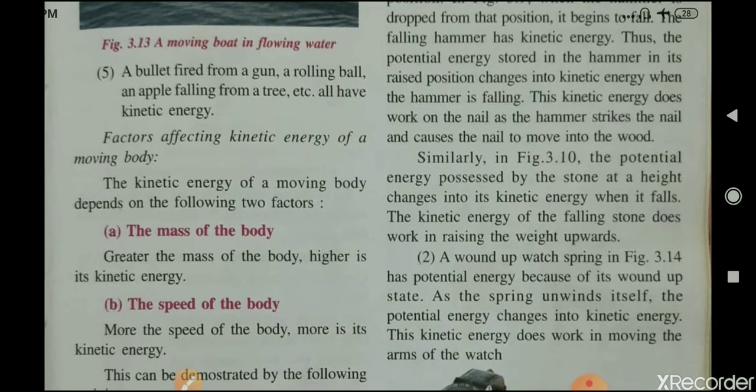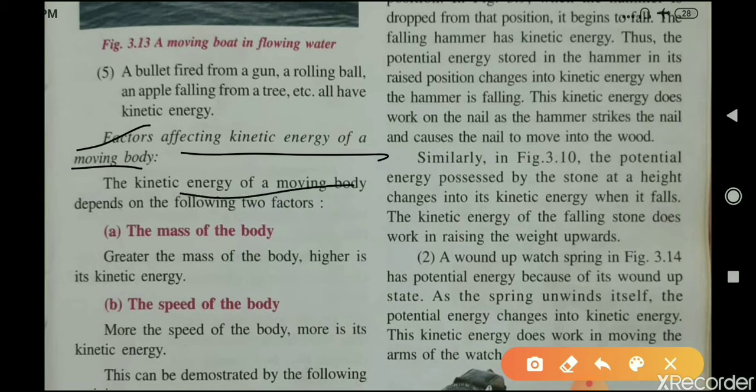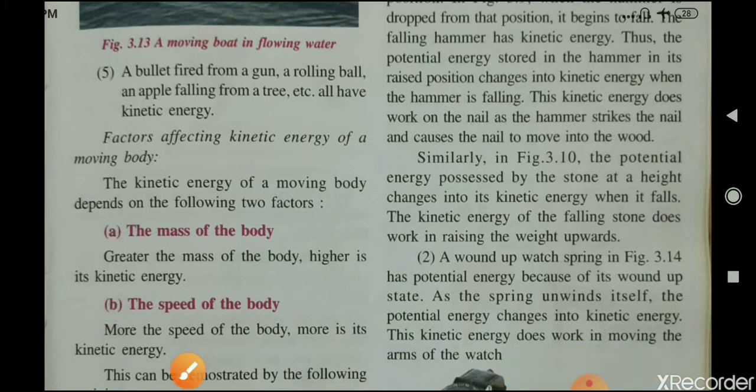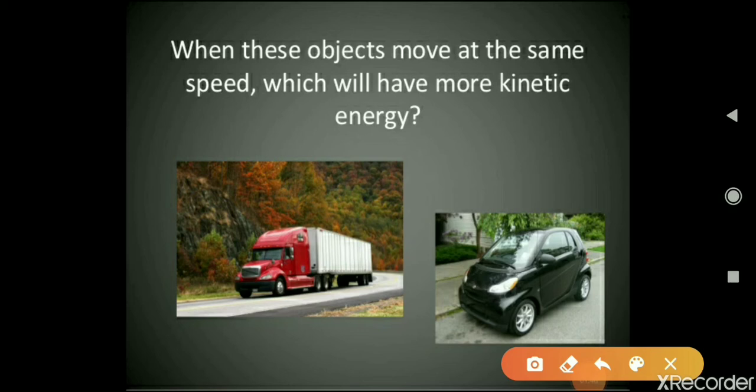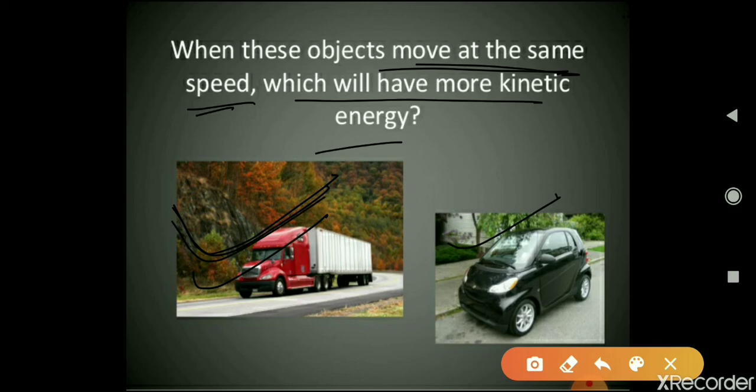Now we are going to discuss the factors that affect the kinetic energy of a moving body. The kinetic energy of a moving body depends on two factors: the mass of the body and the speed of the body. You can see an example here. When a truck and a car move at the same speed, which will have more kinetic energy? This truck has more kinetic energy.